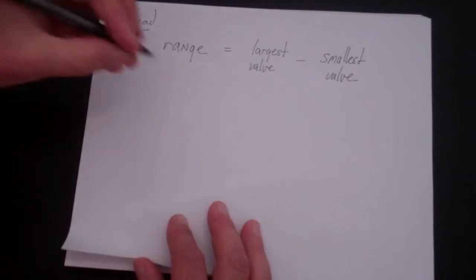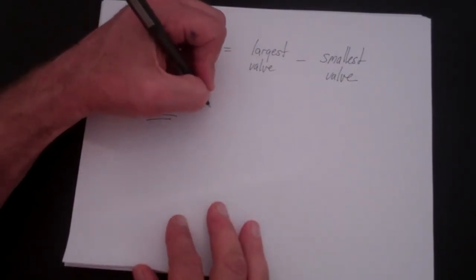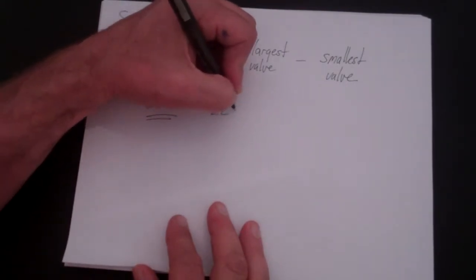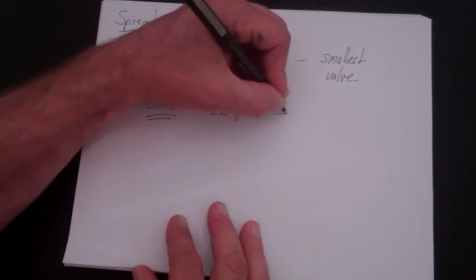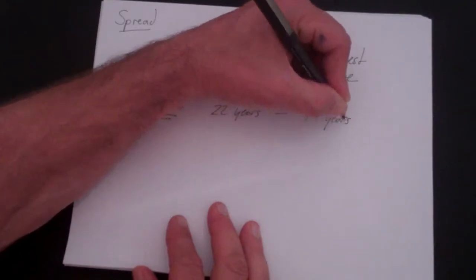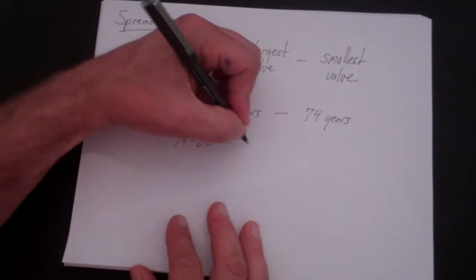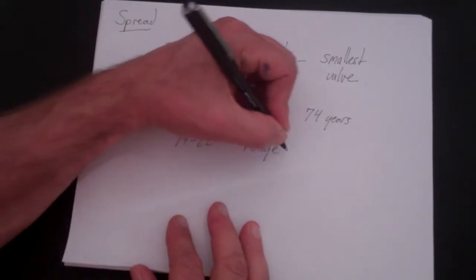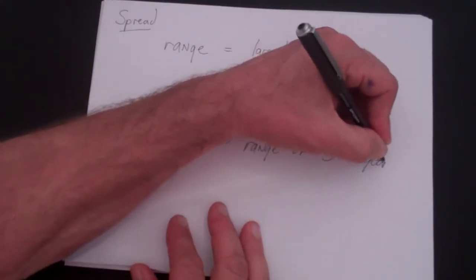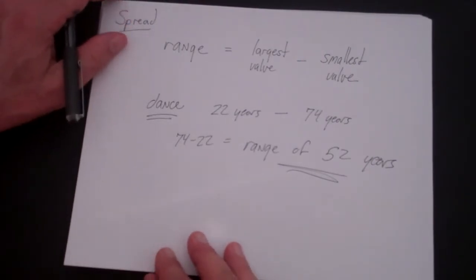For example, I have a dance group that I dance with for fun, and the youngest one is probably 22 years old, and the oldest is 74 years old. So if we subtract, 74 minus 22, we have a range in our dance group of 52 years. And it gives a sense of how different people's ages are.